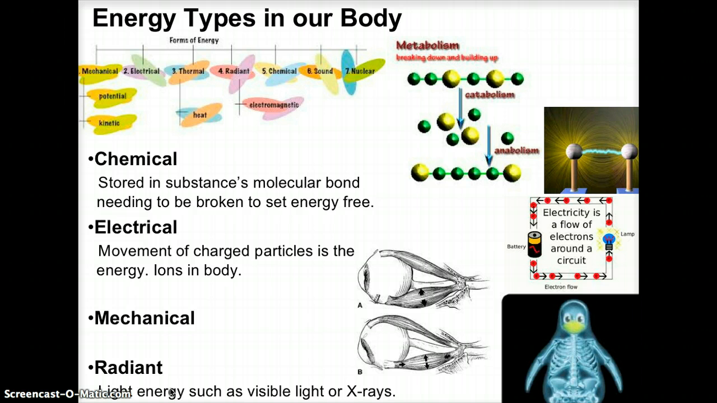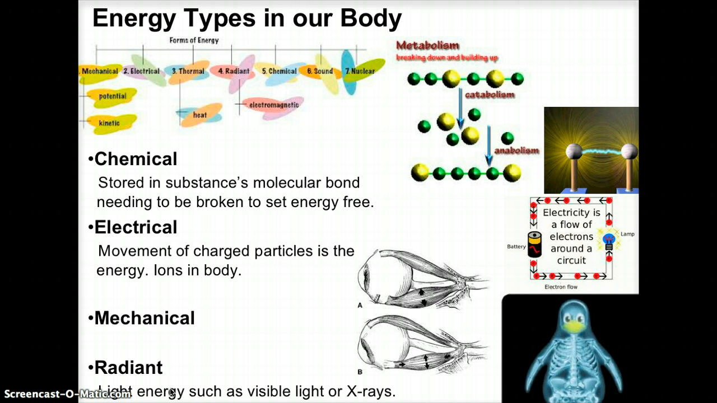So let's talk about chemical energy first. Chemical energy is energy that's stored in a substance's molecular bonds. You see here where it says metabolism, it says catabolism. Catabolism is when we break a bond in a chemical, we release some energy. And that energy in the body is measured as adenosine triphosphate, or ATP, but that's the body's energy. So chemically speaking, bonds can hold energy.